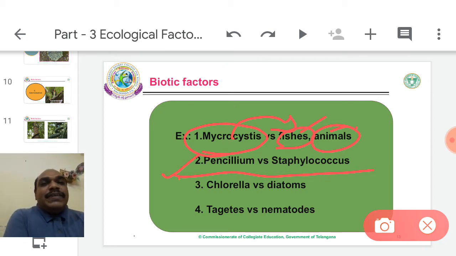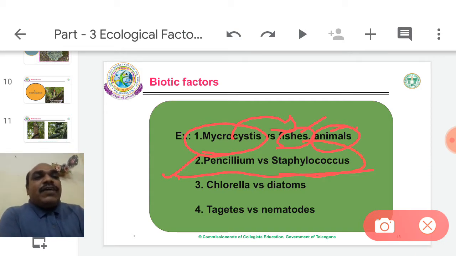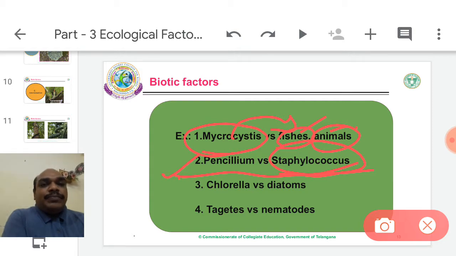Penicillin, or Penicillium. Penicillium is a fungus. So Penicillium versus Staphylococcus bacteria. Penicillium stops the growth of Staphylococcus. Penicillium never promotes the growth of Staphylococcus.